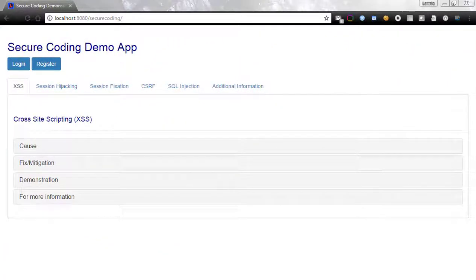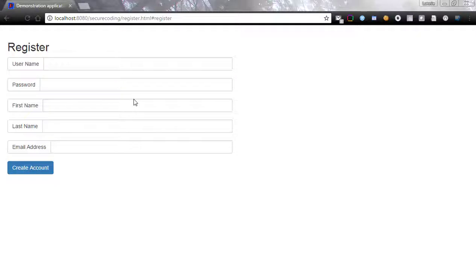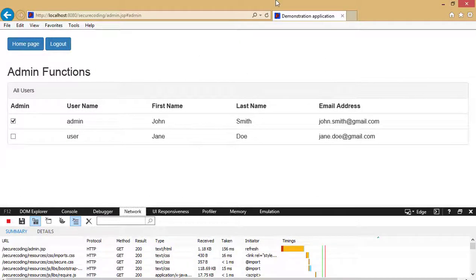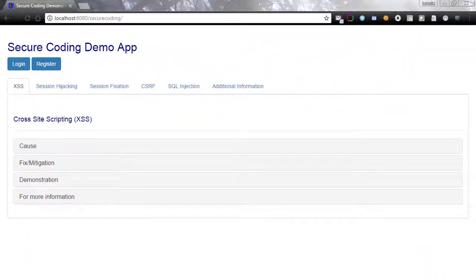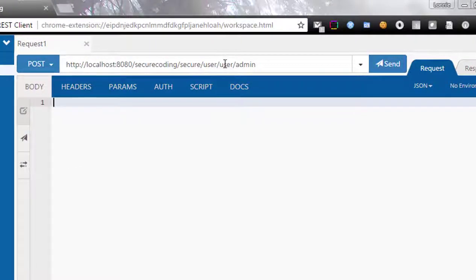I'll switch to the attacker's browser and register a new account. If I switch back to the victim's browser and refresh, I can see the new account, and it does not have the administrator role. Okay, now back on the attacker's browser, I'll attempt to send that same POST request to give my new ID the administrator's role.